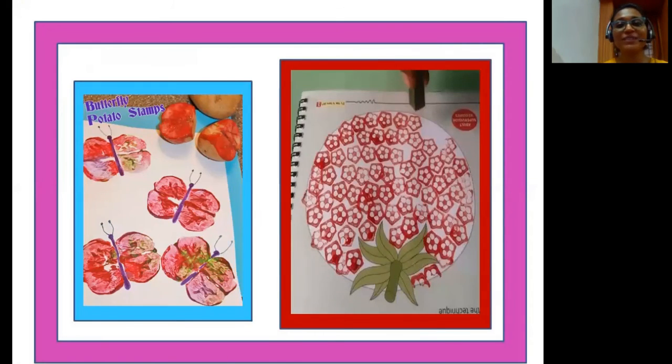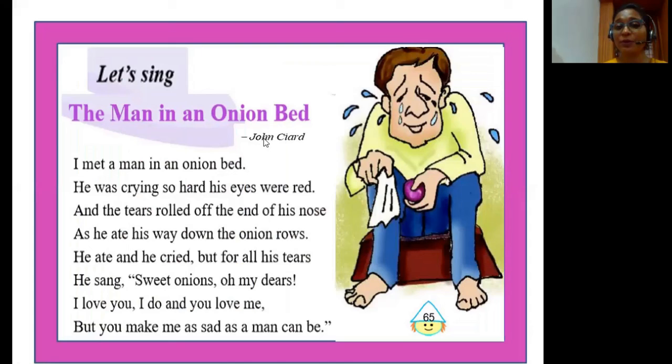Now, in page number 65, you have got a poem to read and enjoy. The title of the poem is The Man in an Onion Bed. The poem is written by John Seard. Let us read the poem, children.